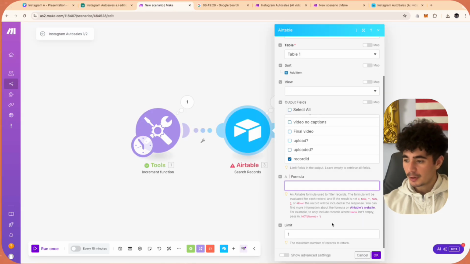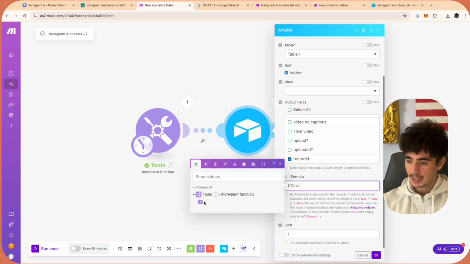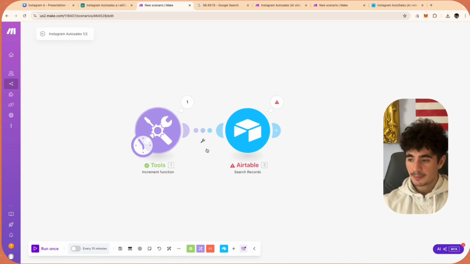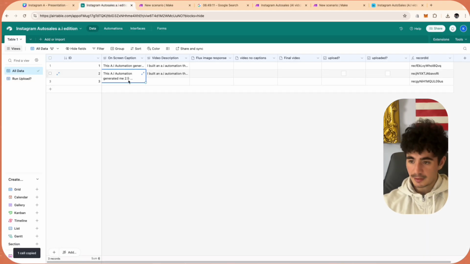And so when we go back to our automation, we can go curly brace ID, curly brace equals the number that we get from the increment function. In this case that would be 2. So we're going to click OK. The next time we run this, the number will be 3, and if we go back to our database, we'll see that 3 is empty.